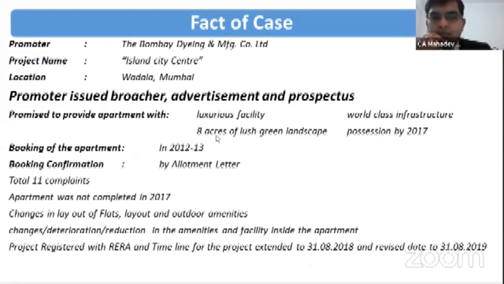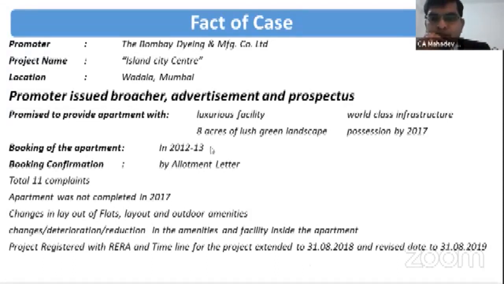On the basis of this promise and the advertisement and prospectus information, the allottees booked apartments in 2012 and 13. When the allottees booked the apartments, the promoter issued the allotment letter. Along with the allotment letter, they attached the specification of the project. Apart from that, they stated what advance amount and what earnest money deposit the allottees had to give.